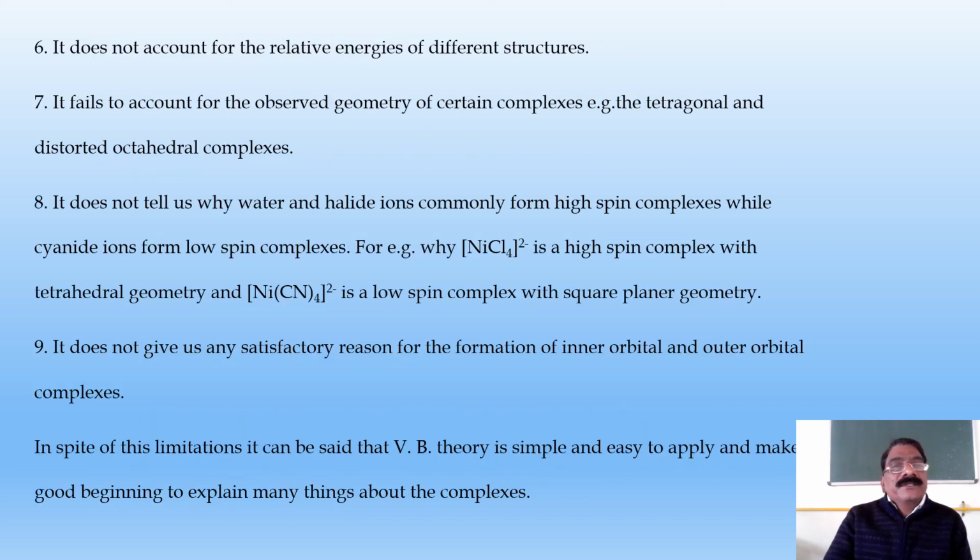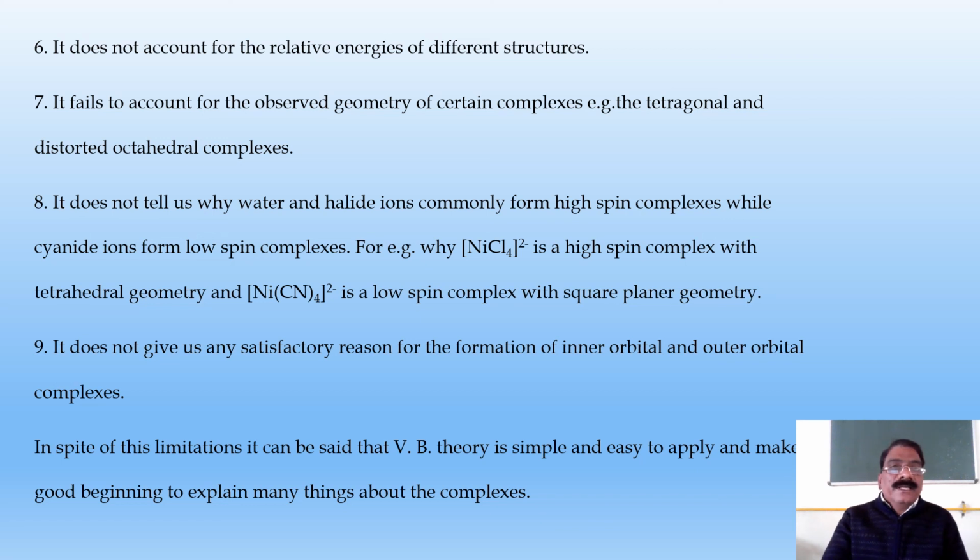Sixth limitation, it does not account for the relative energies of different structures. Seventh, it fails to account for the observed geometry of certain complexes, that is tetragonal and distorted octahedral complexes.